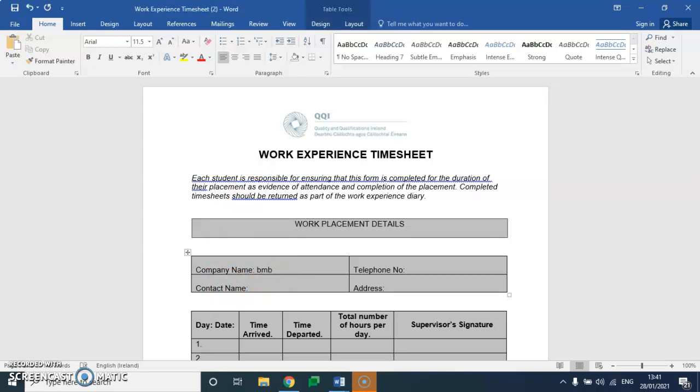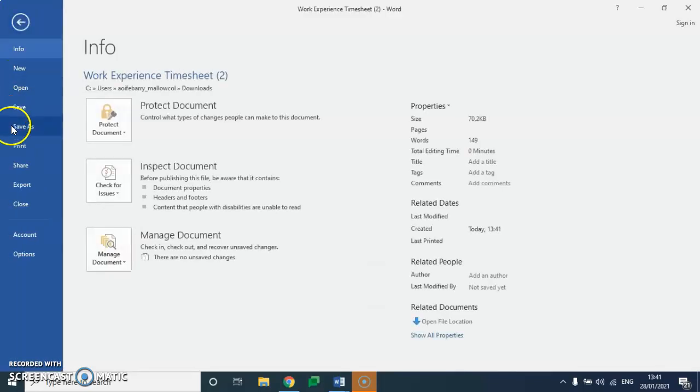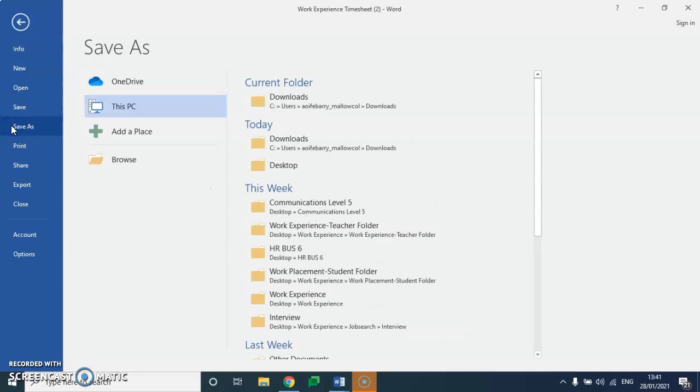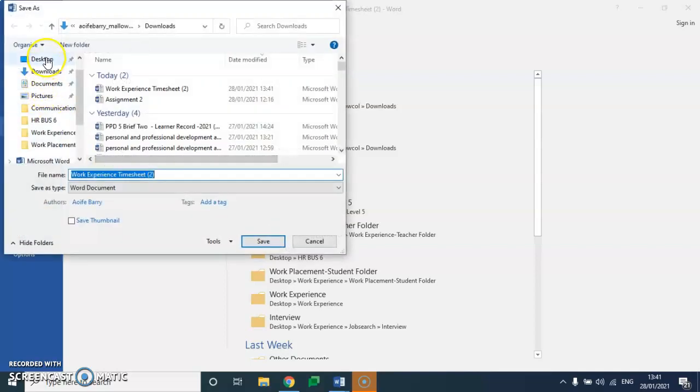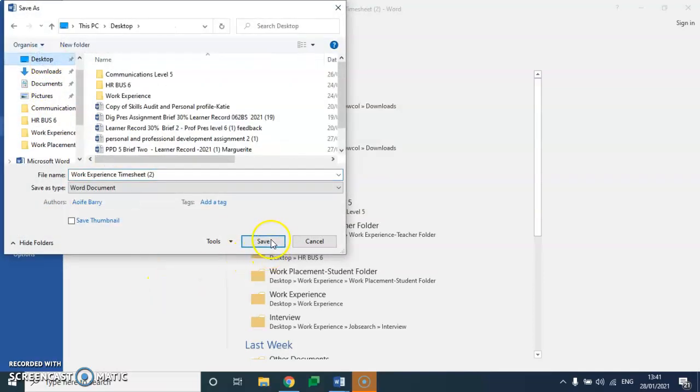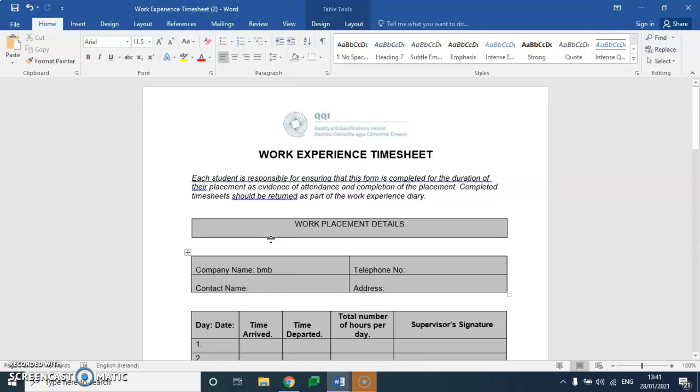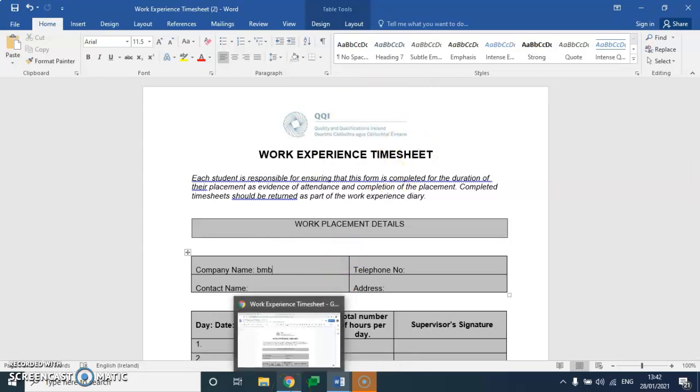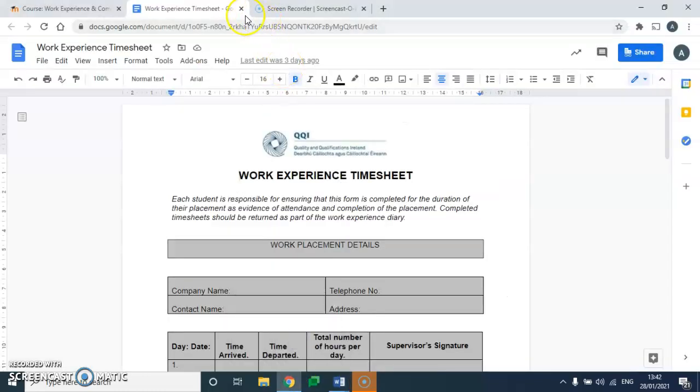Okay, and if you want to save it, just go to File, Save As. I'm just, for example, going to save it to my desktop. So I'll go Browse, click on Desktop, and then you can just click Save here. Okay, so that's your first option, to save it as a Microsoft Word document.